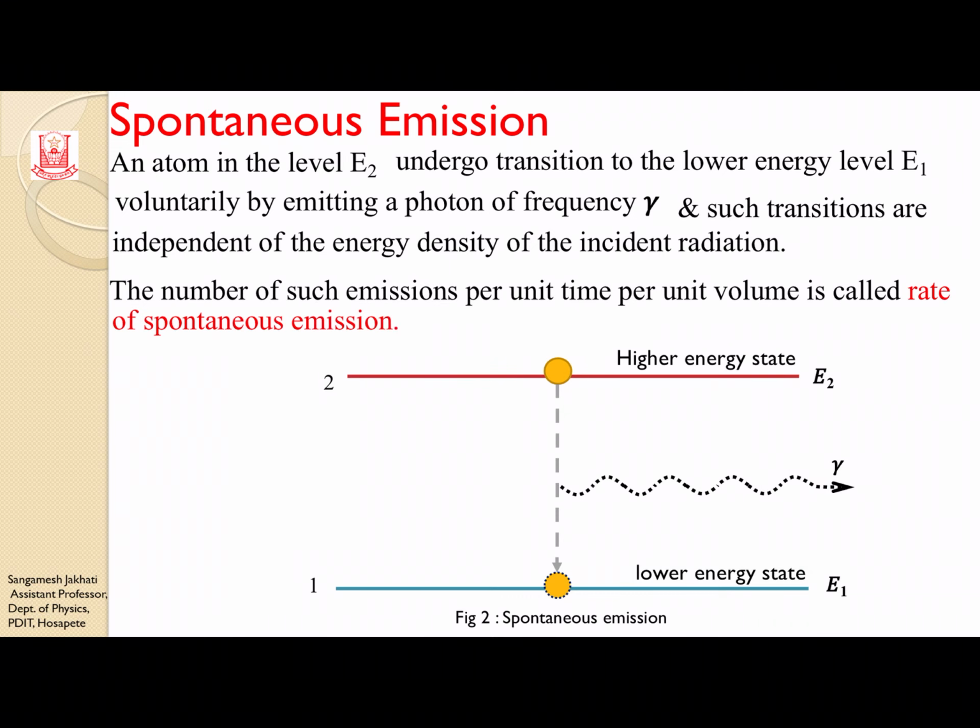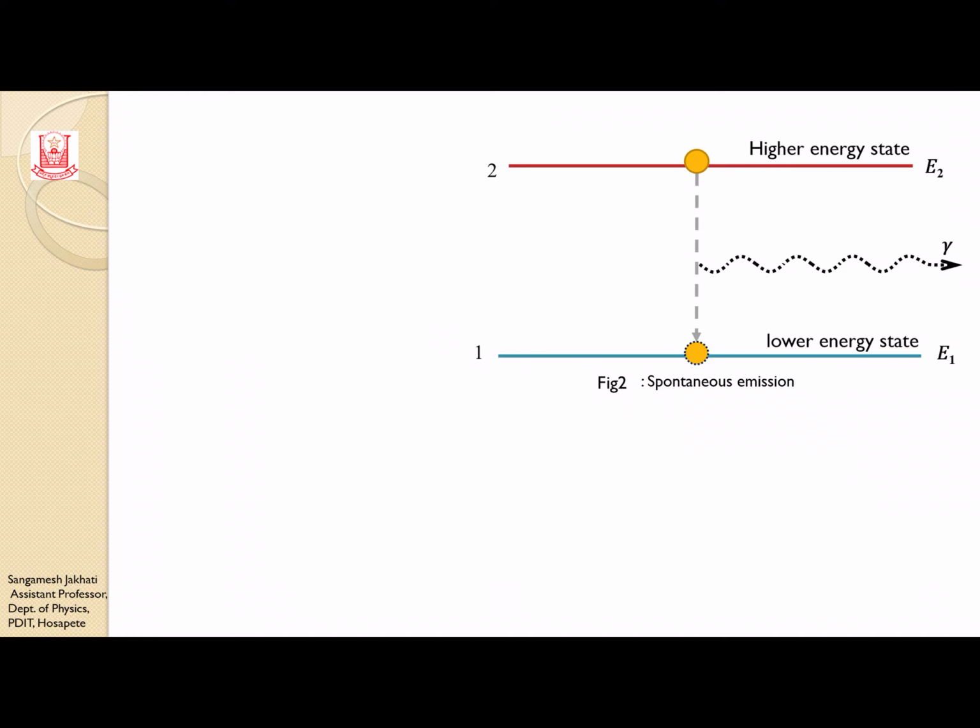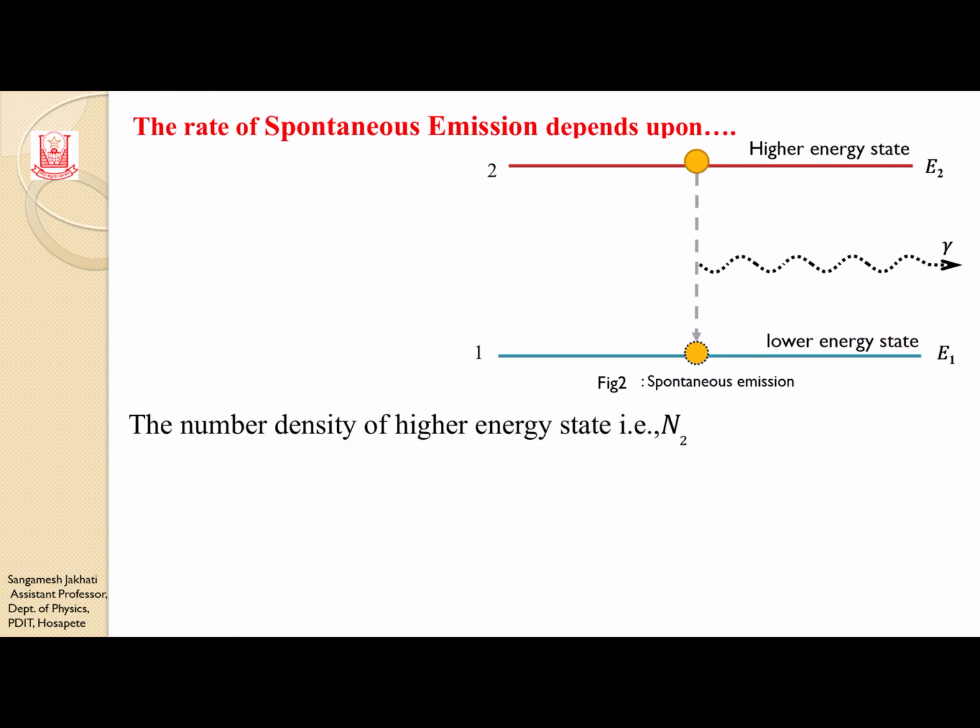This is for a single atom, and if I talk about bulk matter, then I need to talk about the rate of spontaneous emission. The number of such emissions per unit time per unit volume is called the rate of spontaneous emission. This depends on the number of atoms in the higher energy state, that is the number density of the higher energy state, N2.